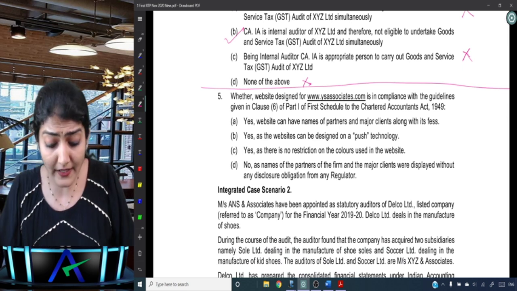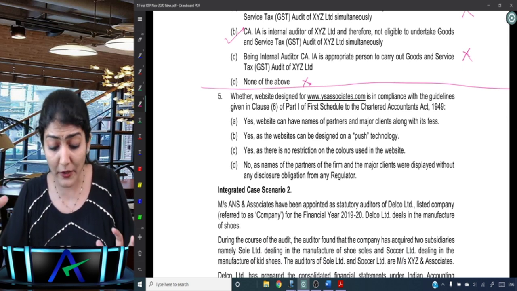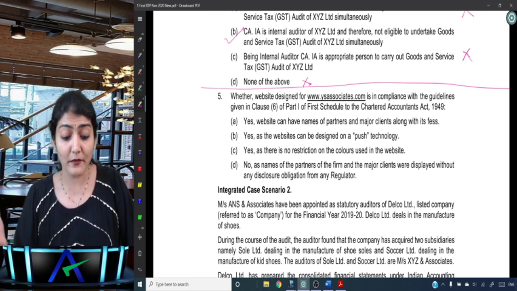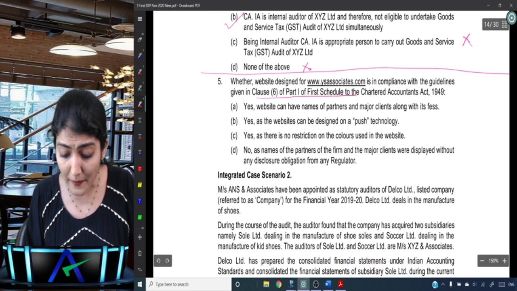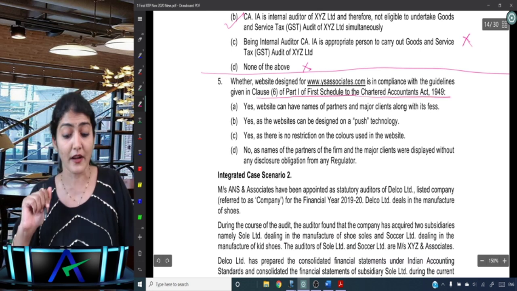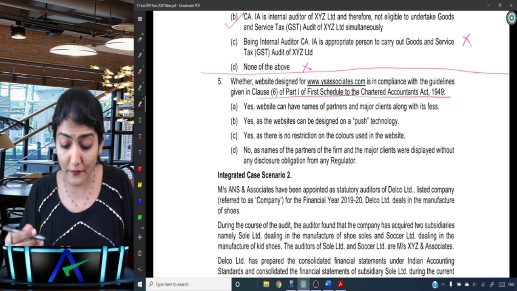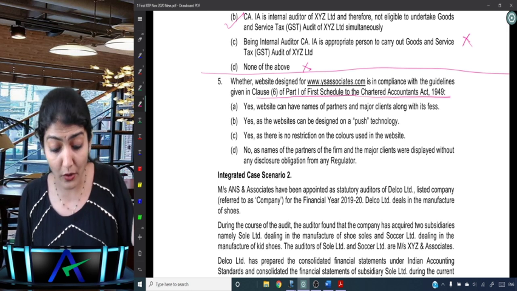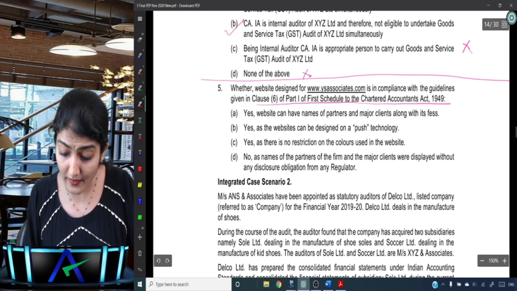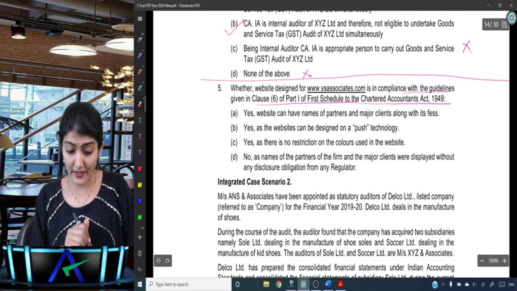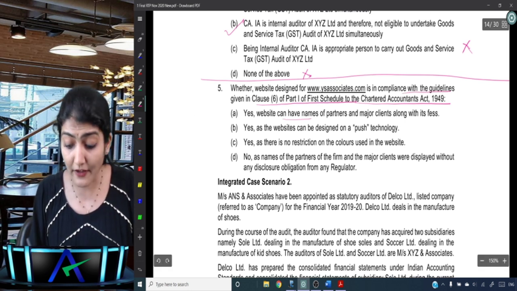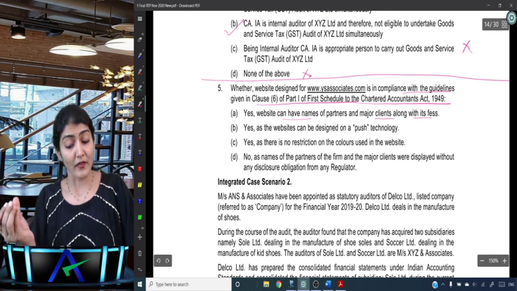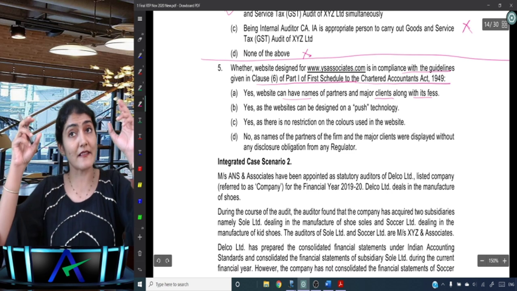Whether website designed for XYZ, www.ysassociates.com, is in compliance with the guidelines given in clause 6 part 1 of first schedule to the Chartered Accountants Act, right? So yes, website can have names of partners and major clients along with its fee, right? So whether it is in compliance with the guideline. Yes, so website can have names of partners and major clients along with its fees, right? So along with its fees, but there is a condition over there.